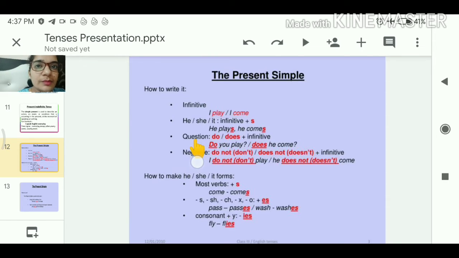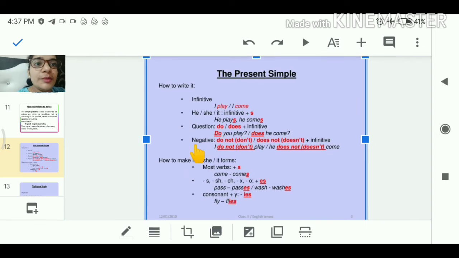Then if we want to make it a question, an interrogative sentence, we put do or does before the sentence. Suppose you play, but if we want to convert it into a question, do you play?